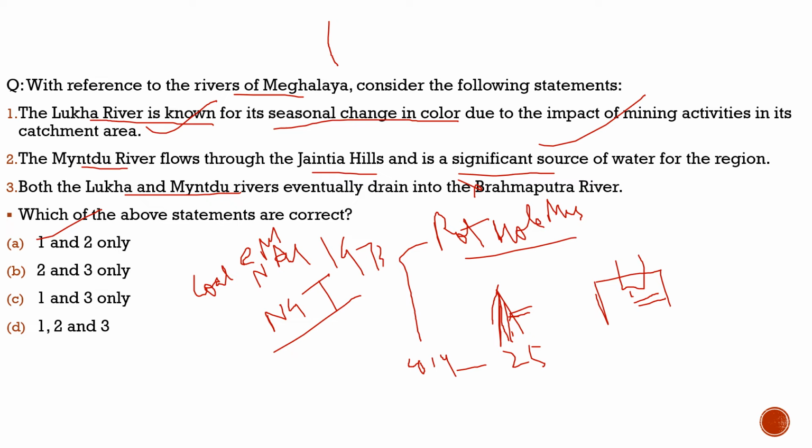Yes, with respect to the third statement, they don't drain into the Brahmaputra river, but they flow through the Surma Valley into the Surma river and eventually into Bangladesh. So the third statement is incorrect. They flow through the Surma Valley and eventually into Bangladesh. So with respect to this question, the correct statements are statement 1 and statement 2 only. I hope you understood the question and also the context behind it. Now let's move to another question and try to solve that.